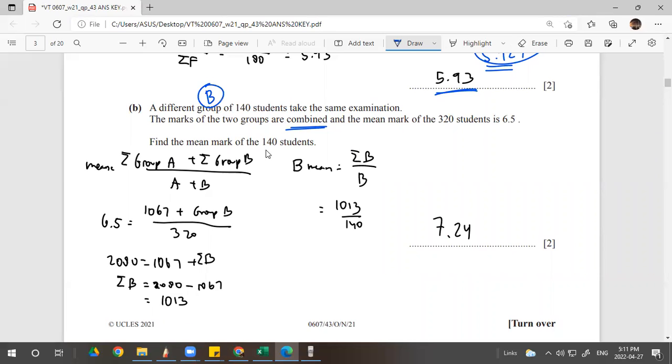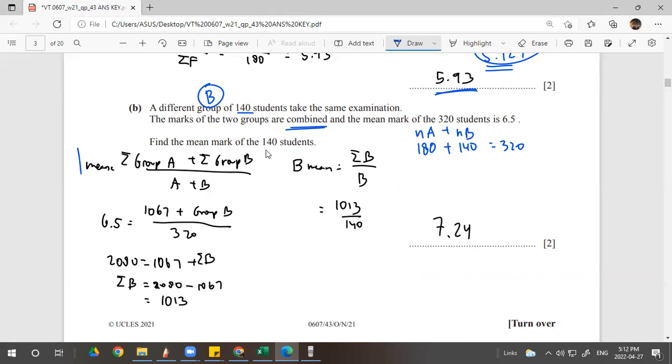How come we have 320? Amount of group A plus amount of group B, right? Amount of group A on the first question is 180. Amount of group B is 140. It's given on this B question, right? So it has to be 320. The mean of the total students of A and B is 6.5, right?